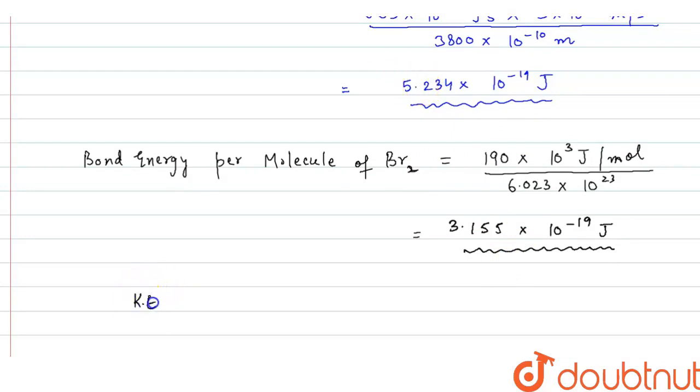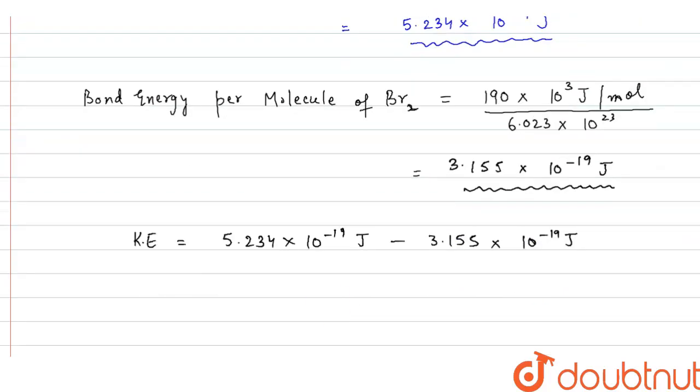So kinetic energy will be equal to 5.234 into 10 raised to the power minus 19 joule minus 3.155 into 10 raised to the power minus 19 joule. And it comes out to be 2.079 into 10 raised to the power minus 19 joule.